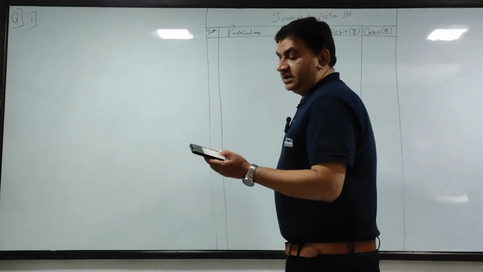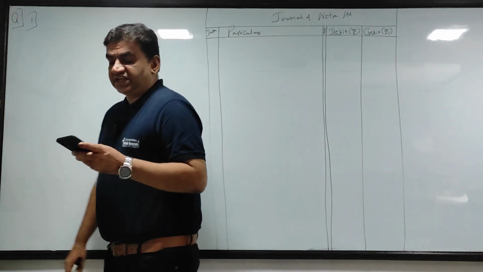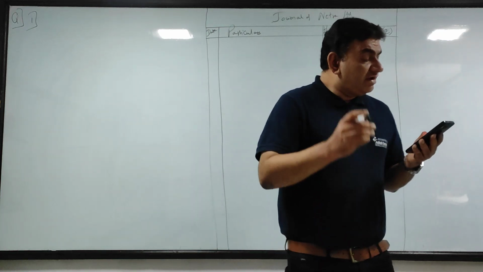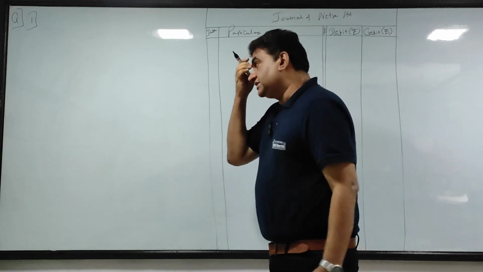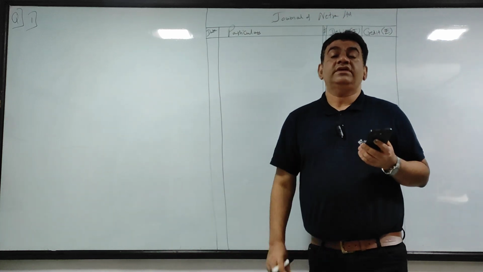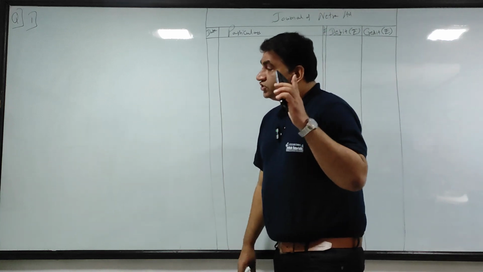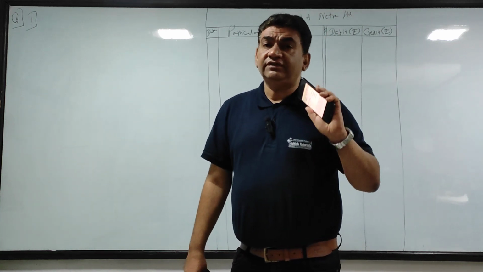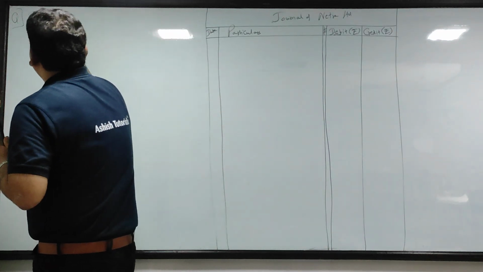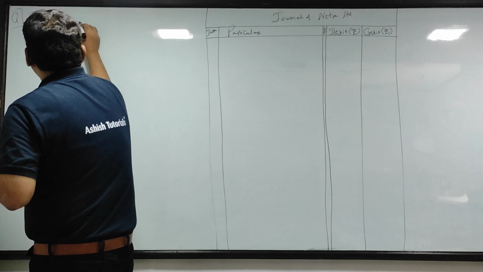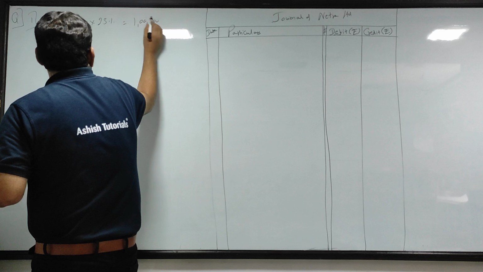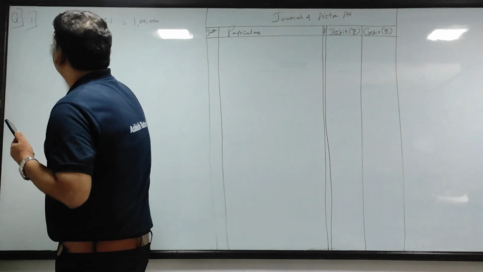I'll repeat again. The total amount of equity share capital is 40 lakhs. The face value of each share is 10 rupees. So 40 lakhs divided by 10, the number of equity shares is 4 lakh. So as per the first limit, the maximum number of shares will be 4 lakh into 25%, that is 1 lakh. How did you get 4 lakh?